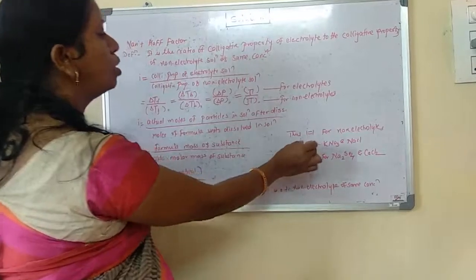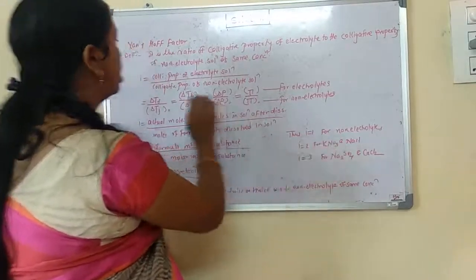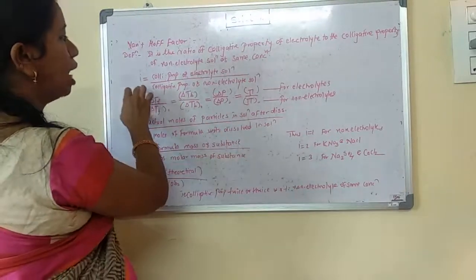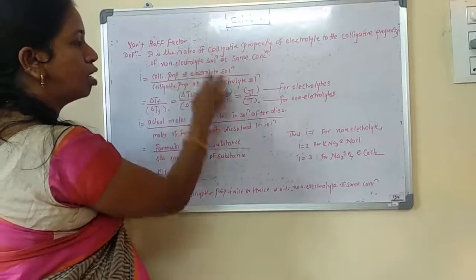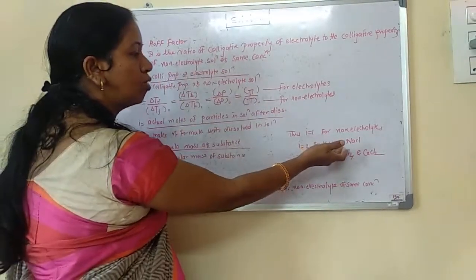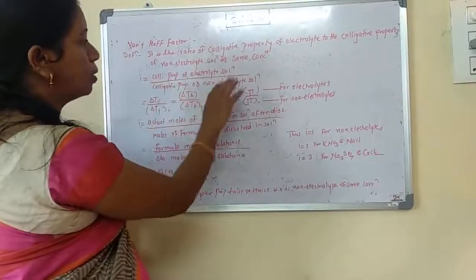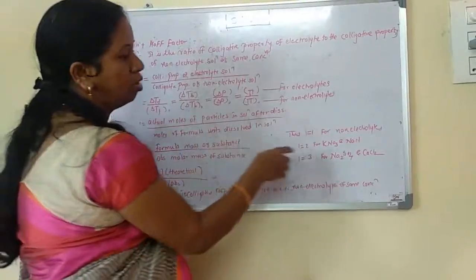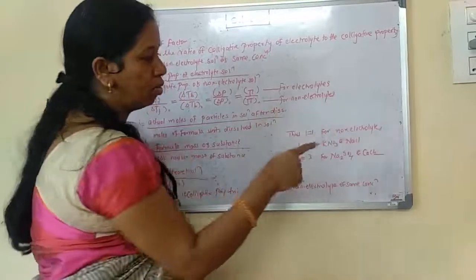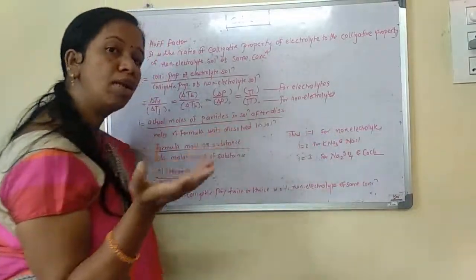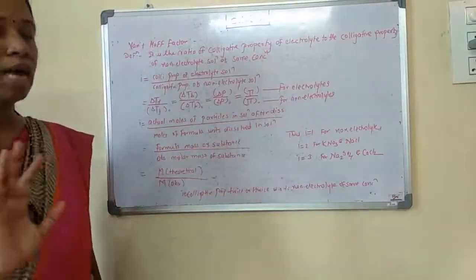Suppose we put this in the formula: i equals the colligative property of the electrolyte solution, because here two ions are formed, upon the colligative property of the non-electrolyte solution, which is taken as 1, because non-electrolytes do not dissociate or associate.